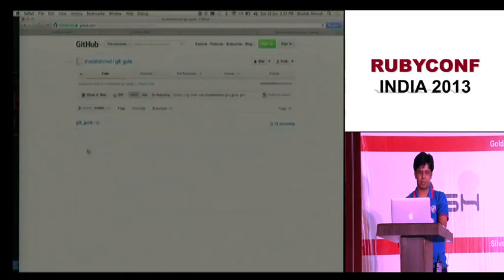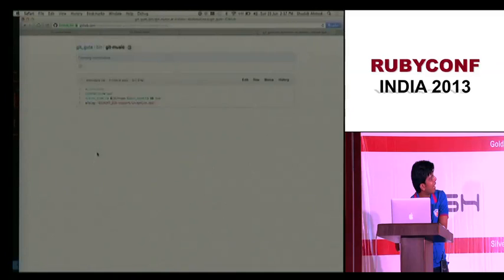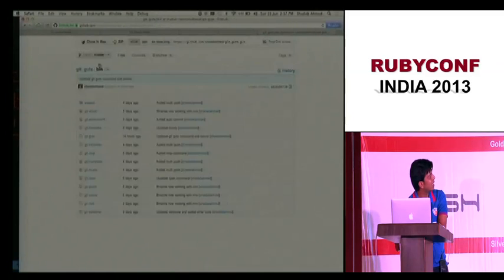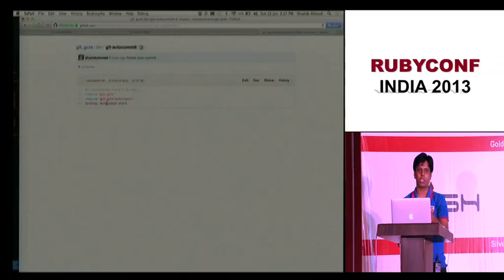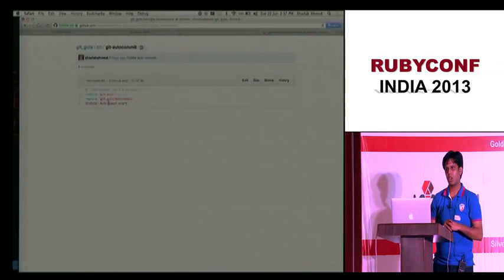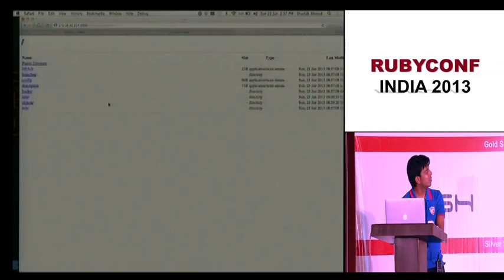So that has all my scripts. If I go into git-music, it's a bash script actually, and it uses the afplay command. And git-autocommit uses a gem called Thor. Most of my code uses Thor as a command line framework. So that's it. Any more?